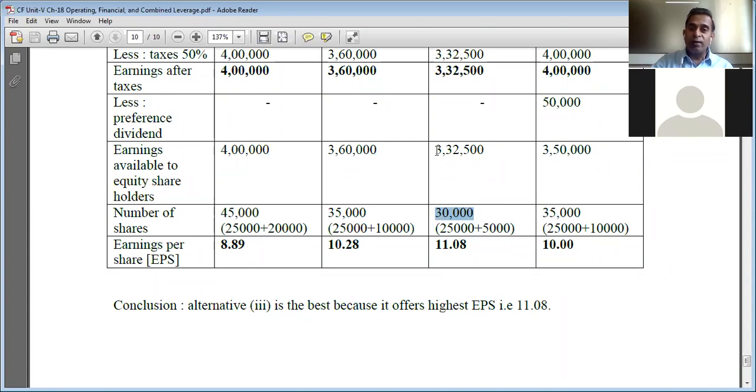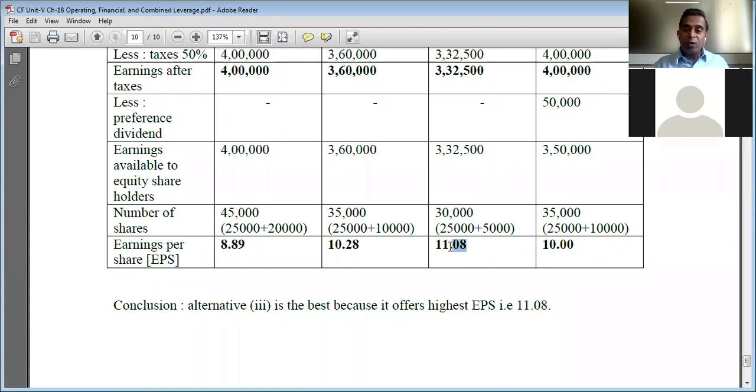So though the earnings available to equity shareholders are the lowest here among all four alternatives, the earnings per share is highest because the number of equity shares under financial plan 3 is lowest. It is because out of the additional 20 lakh, 15 lakh rupees is raised through debt capital.